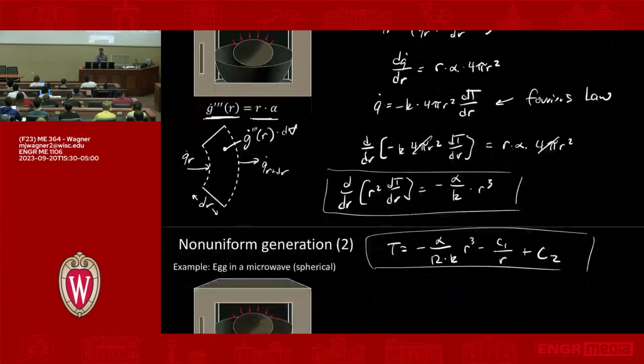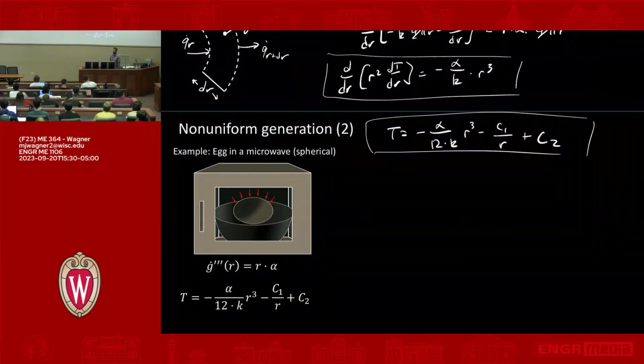All right, that expression for temperature down here is a general form of the expression. You have the C1 and C2 that appear. Those need to be solved for with boundary conditions. Right? And this is the same process that you do for any conduction problem, just as a recap. You get the ODE in terms of Q dot, then you substitute the rate equation, and then you get an ODE in temperature. You solve that ODE in temperature like this, you get your general solution, and then the job is to enforce boundary conditions.